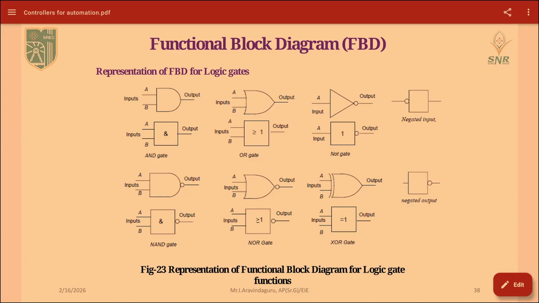This is how the inputs and the outputs are specified over here. The ampersand symbol will be used for an AND gate, and greater than or equal to will be given to an OR gate. For the NOT gate, a negated input will be given over here to invert the input. Likewise for the NAND gate, with an AND gate we introduce a negated input. Then in the NOR gate we represent the negated output, the inverse symbol, for an OR gate.